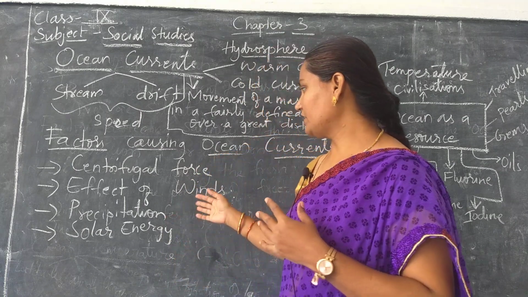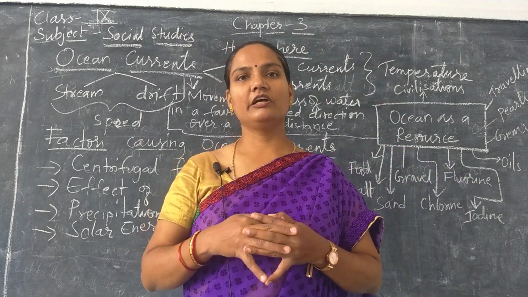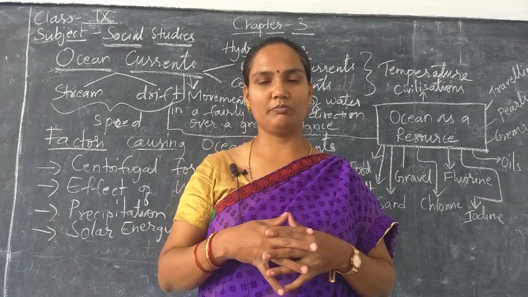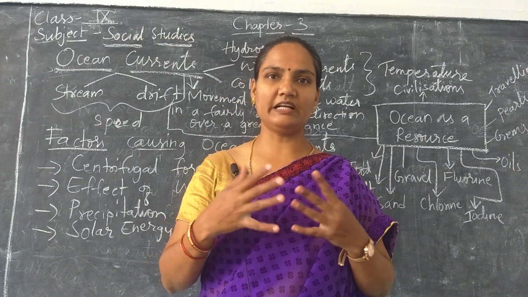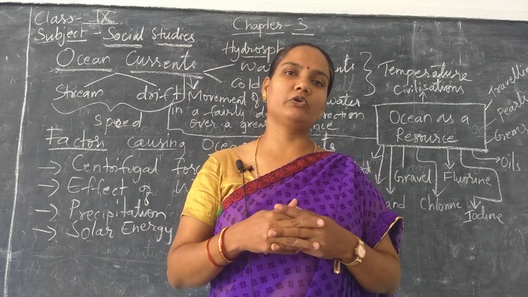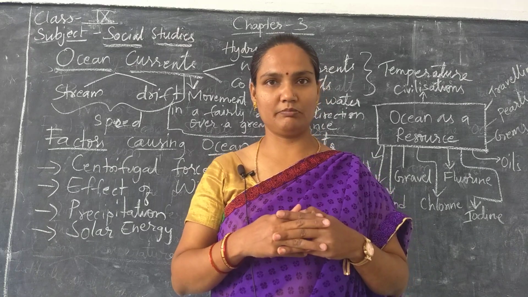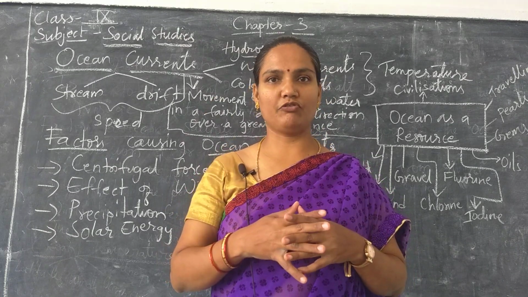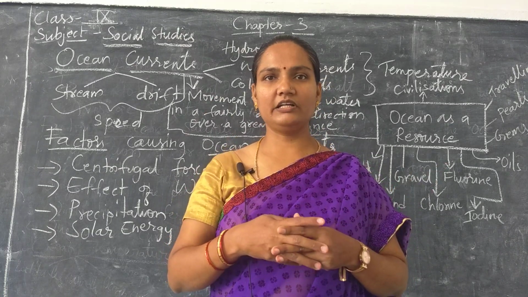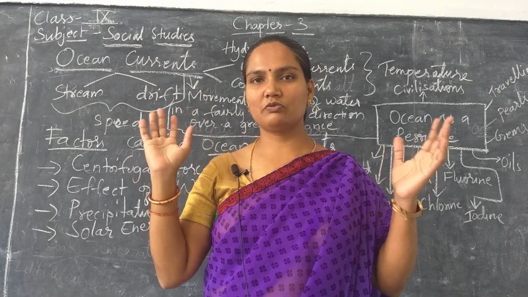Next is precipitation. Near the equatorial region it receives heavy rainfall because of high temperature and high evaporation, right? So near the equatorial region you find an increase in the volume of water because of heavy rainfall. Water gets added, right? So again because of this, water is moving from the equatorial region towards north and south.